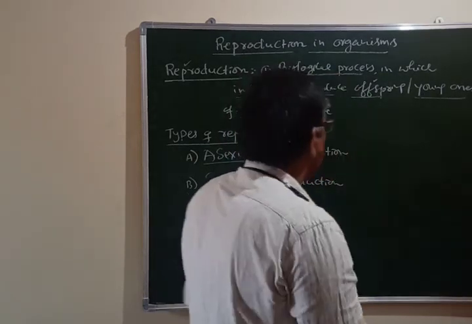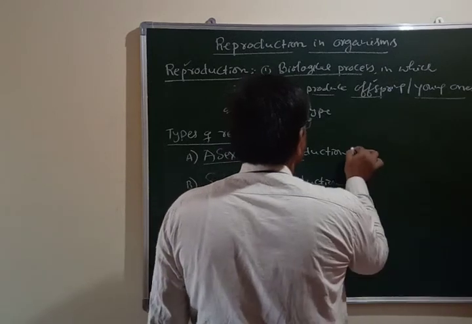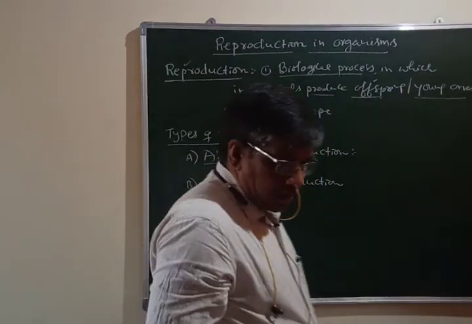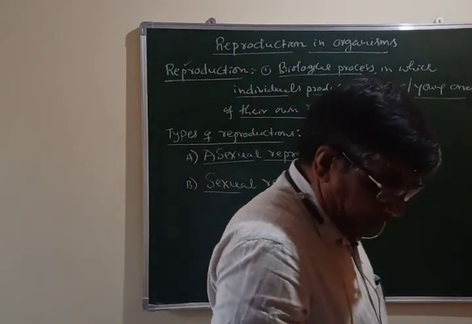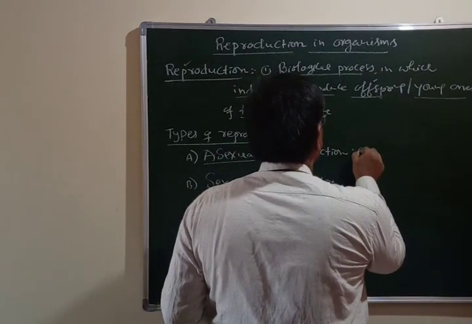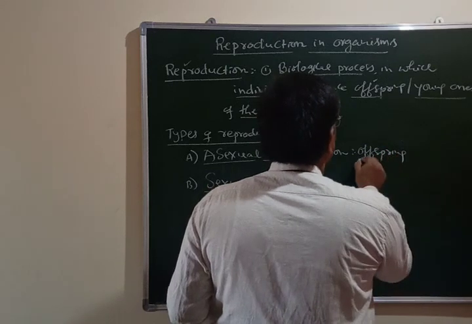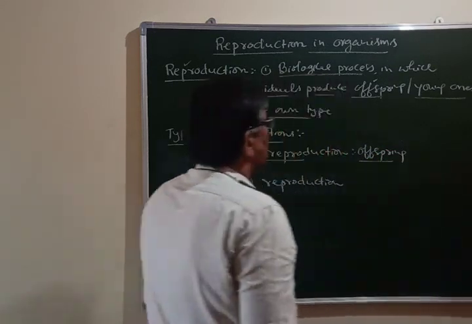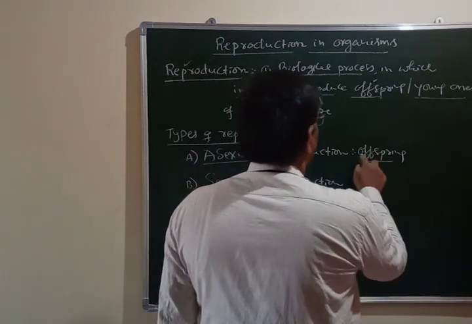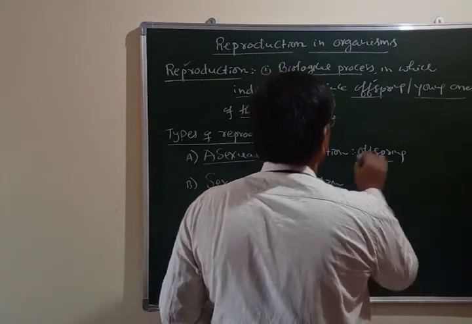Okay. Now, the meaning of asexual reproduction is when offspring is produced. When offspring, ನೋಡಿ ಈ ರೀತಿ ಬರೆದಿರಬೇಕು. ಇದನ್ನು ಎರಡು ಶಬ್ದಗಳನ್ನು ಸಪ್ರೇಟ್ ಮಾಡಿ ಬರಿಬಾರ್ದು. OFF ಮತ್ತು SPRING ಸಪ್ರೇಟ್ ಬರಿಬಾರ್ದು.